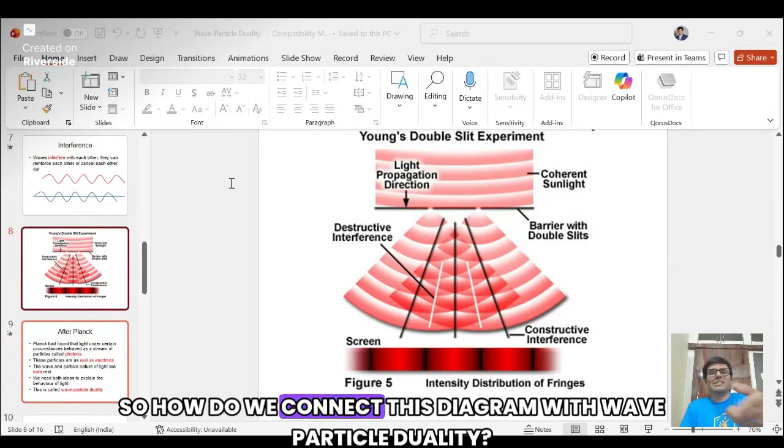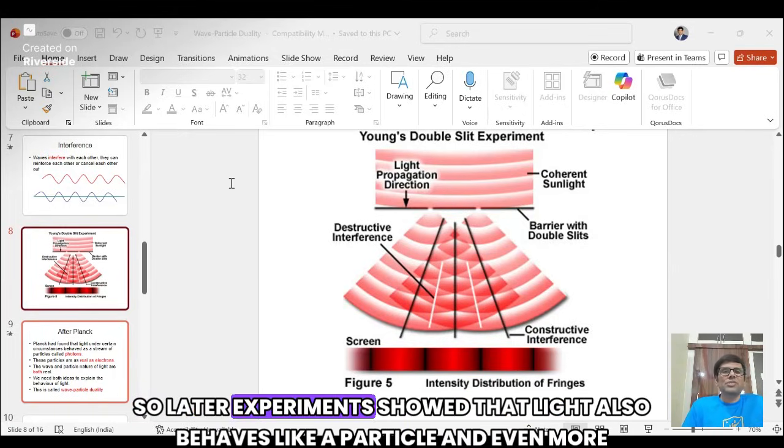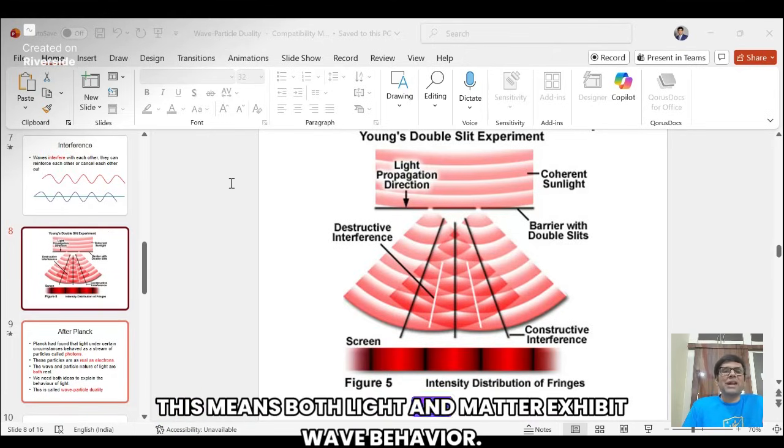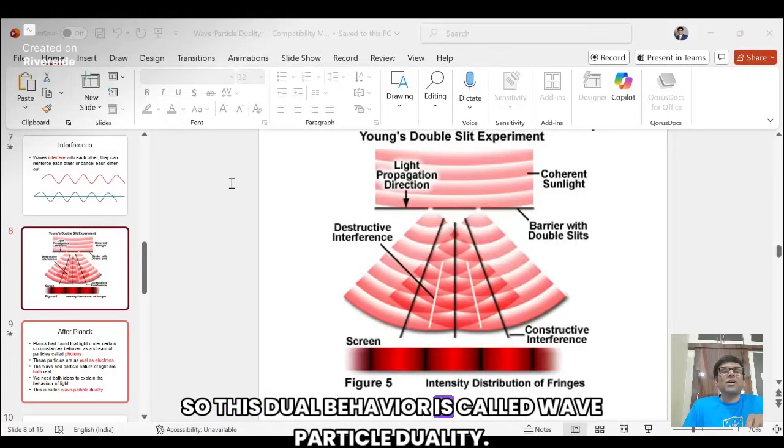So how do we connect this diagram with wave-particle duality? Later experiments showed that light also behaves like a particle, and even more amazingly, electrons also produce this same pattern. This means both light and matter exhibit wave behavior. This dual behavior is called wave-particle duality.